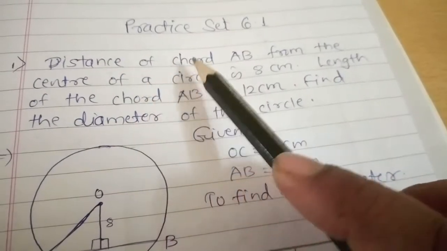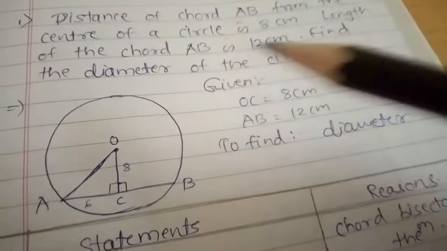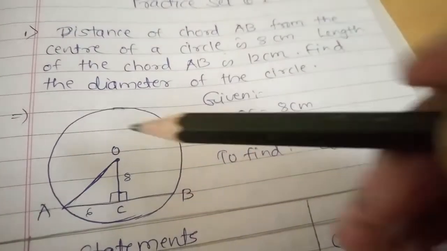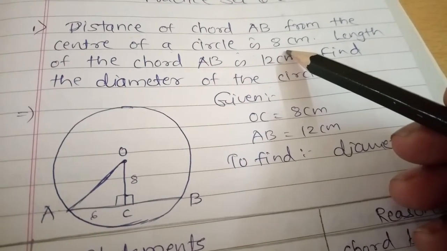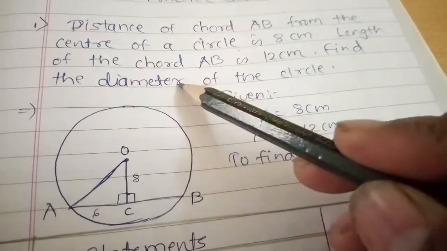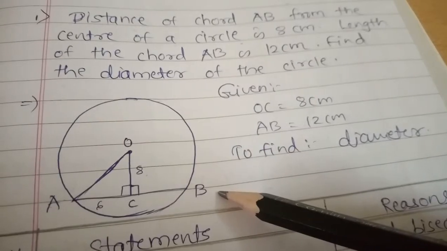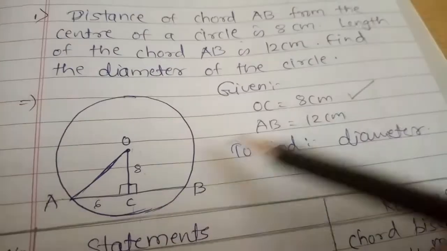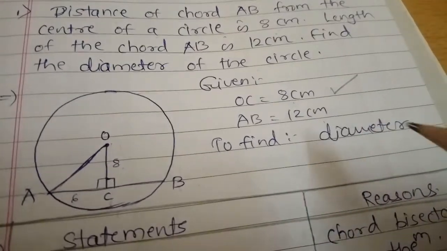So here is the chord AB, and you are given the distance of this chord from the center, that is OC, 8 centimeter, and the length of AB, that is 12 centimeter. And what we have to find?